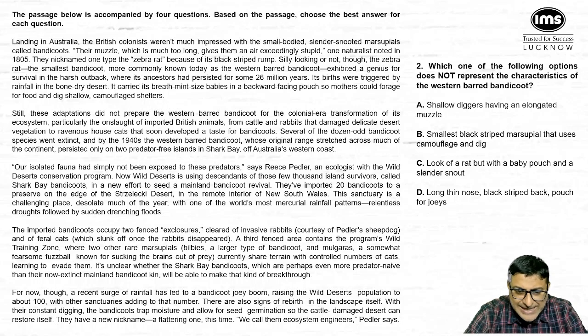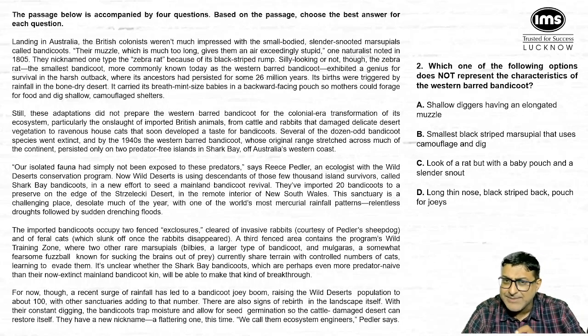Small bodied, slender snooted marsupials called bandicoots. Their muzzle, which is much too long, gives them an air exceedingly stupid. One naturalist noted in 1805, they nicknamed one type the zebra rat because of its black stripped rump. Rump stands for back.